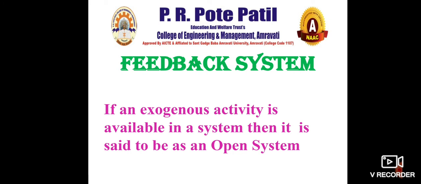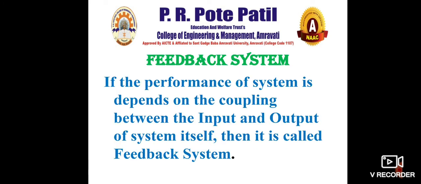Why are we going for these trials and for simulation? Because we want to make it better. For that, feedback is utmost essential. Almost every application, every system that is in use, is a feedback system. If an exogenous activity is available in a system, then it is said to be an open system.